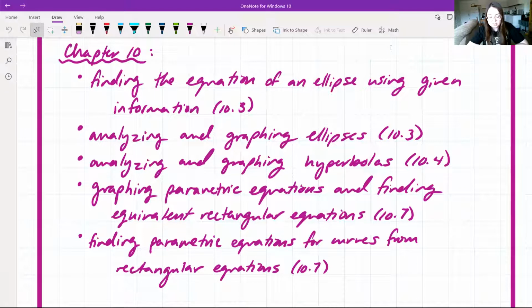Graphing parametric equations and finding equivalent rectangular equations, that's from section 10.7. And finding parametric equations for curves from rectangular equations, which is also from section 10.7.